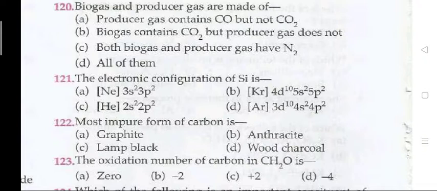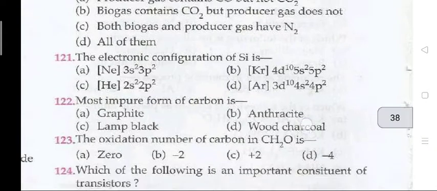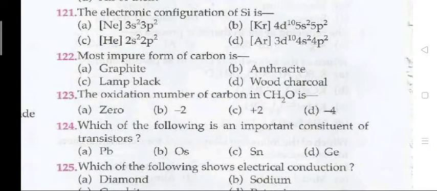Next question 120. Biogas and producer gas are made of D, all of them. Yani producer gas contains carbon monoxide but not carbon dioxide. Biogas contains carbon dioxide but producer gas does not, and both biogas and producer gas have N2. Next question 121.